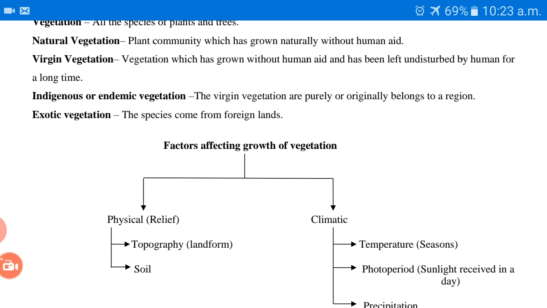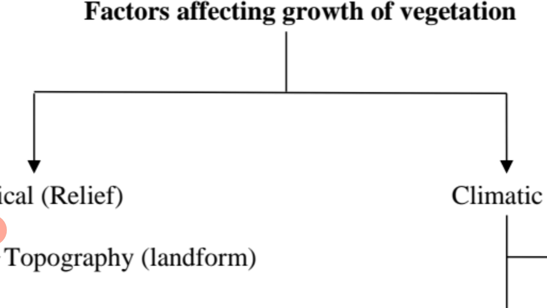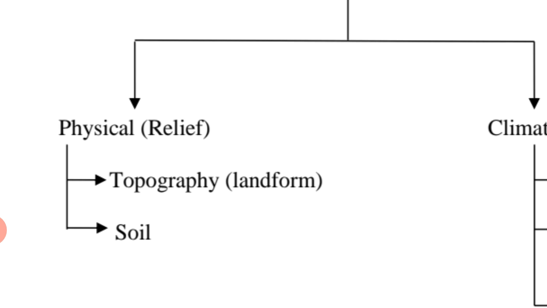Now we are going to discuss the factors which are deciding the growth and development of vegetation. These factors are broadly divided into two types. First is physical features. Physical features mean they are provided by nature.